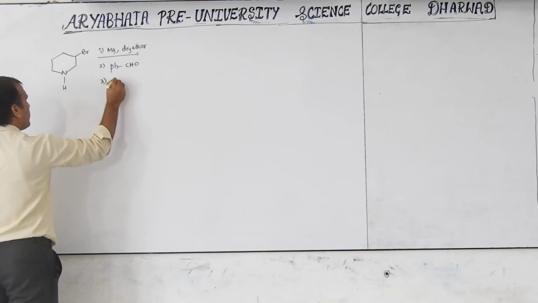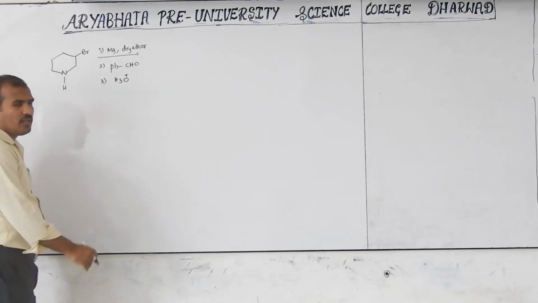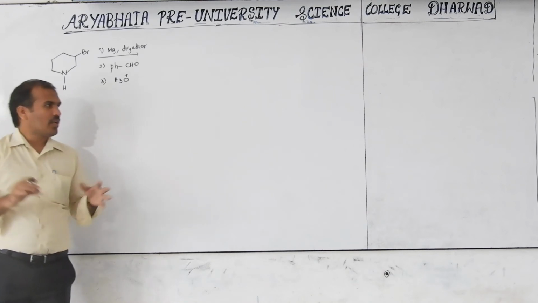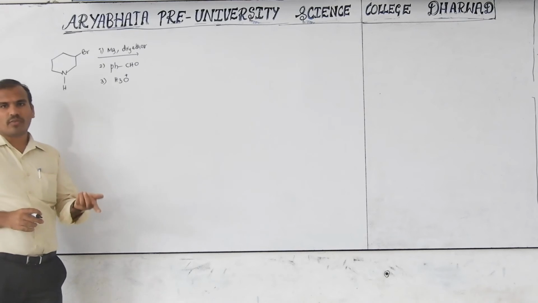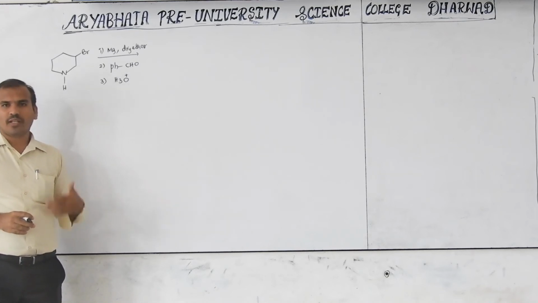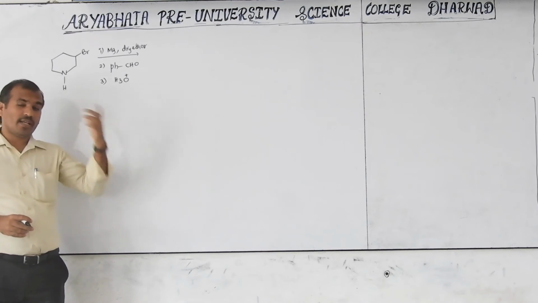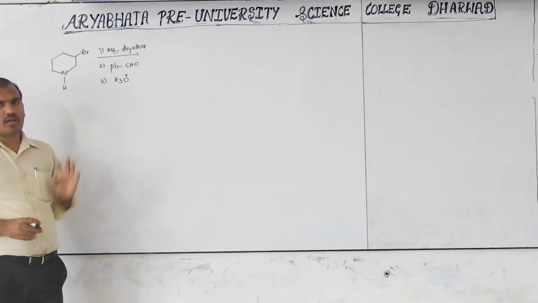Third step, H3O+. Now whatever we discussed, the first one is preparation of the Grignard reagent. The second one is, after Grignard reagent preparation, it reacts with aldehydes or ketones or esters or acid halides, and we get the primary, secondary, tertiary alcohol.